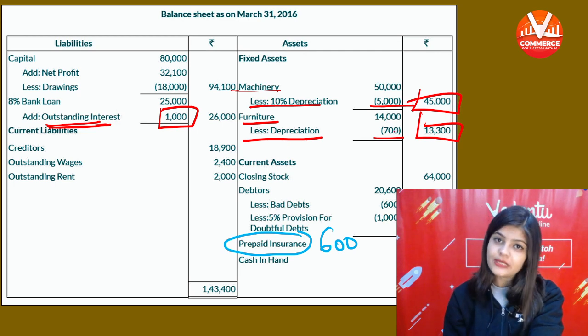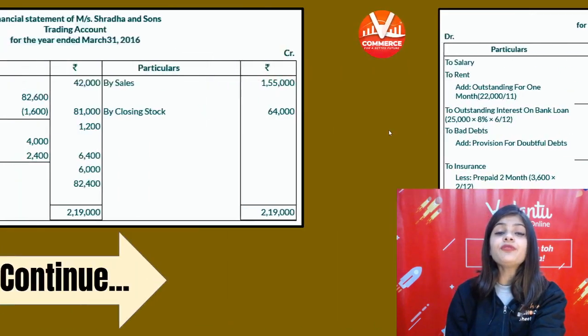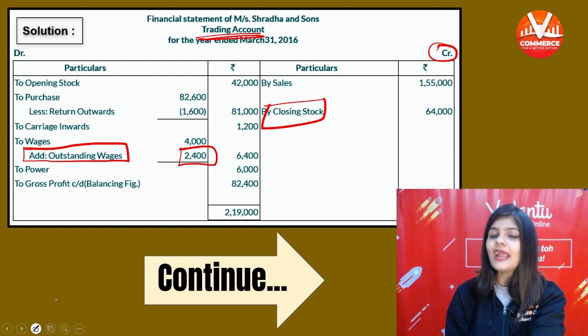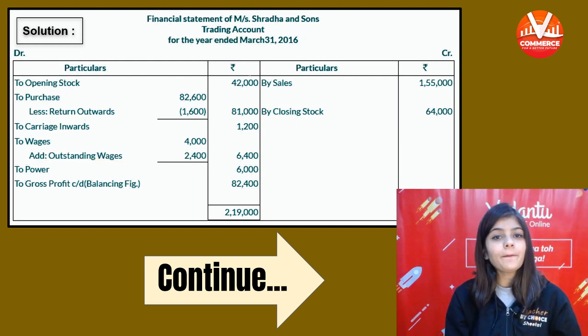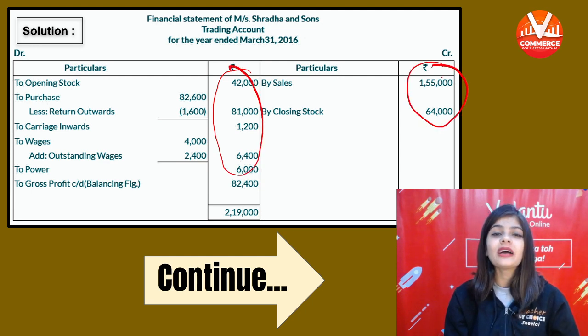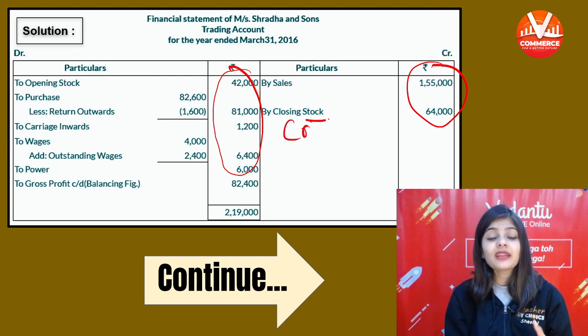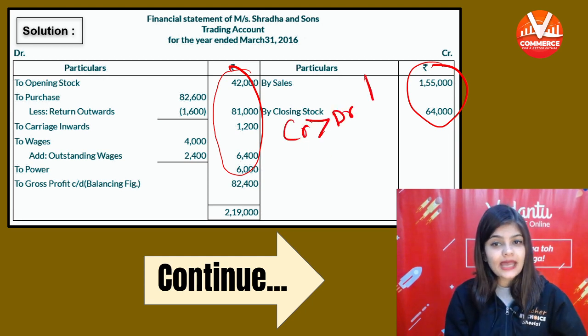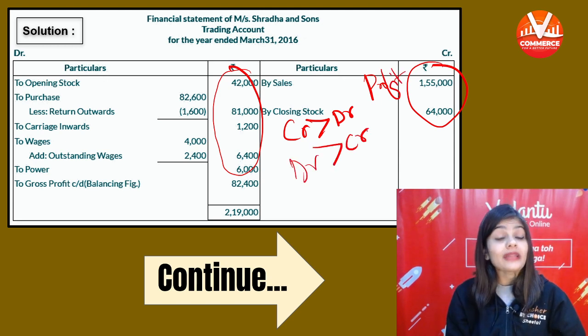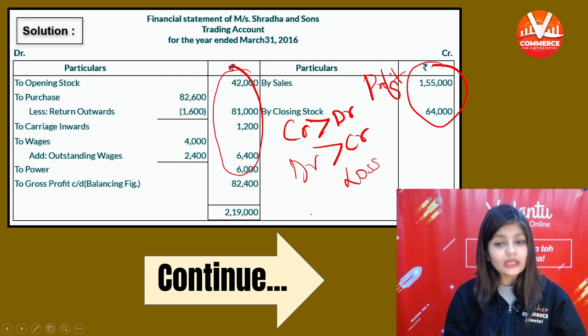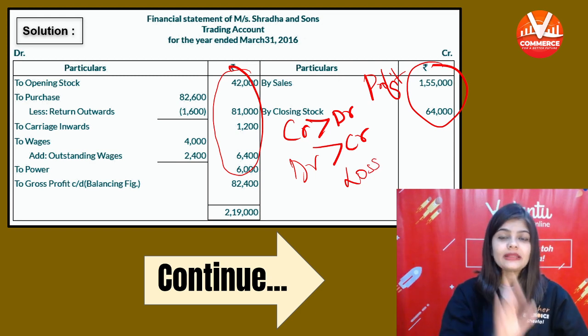Now we have completed the question. It's time to find out the gross profit, net profit and the total of balance sheet. So compare the total of debit side with the total of credit side. हम total को compare करेंगे. If credit side is more than the debit side, it will be profit. If debit side is more than the credit, then it will be loss. So in this question, credit is more than the debit.